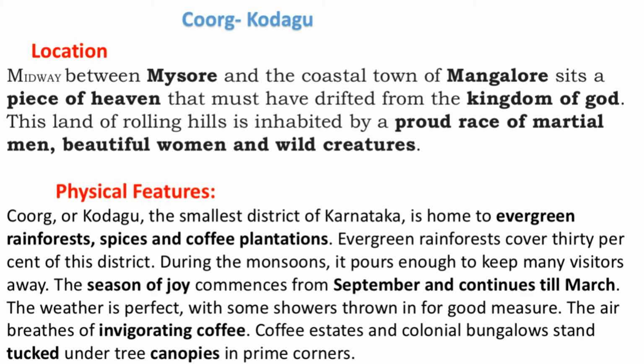Yes, evergreen forests, and that evergreen forest covers 30% of the district. Yes, the district is covered by 30% with the rainforest. So you can see lots and lots of forests. Now during the monsoon, it pours enough to keep many visitors away. Now during the monsoon season, do you think it's a good time to visit Coorg? No. Yes, because they used to have lots and lots of rain, just like Assam, Cherrapunji, isn't it? Cherrapunji is the place which received the heaviest rainfall.